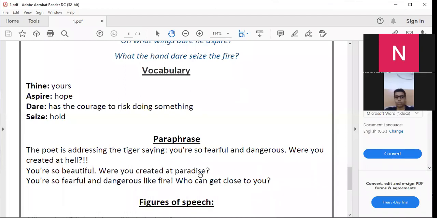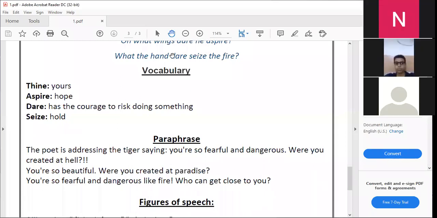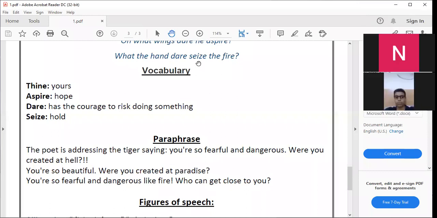Were you created at paradise? And we also see that it's symbolized by the word skies. You are so fearful and dangerous like fire. Who can get close to you? What the hand dare seize the fire? No hand can dare to catch or to touch the fire for sure.